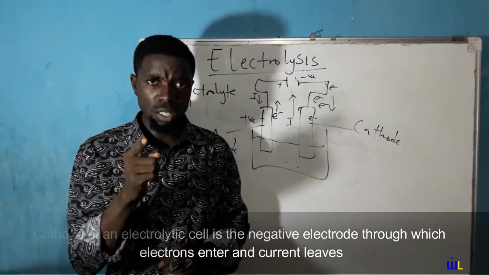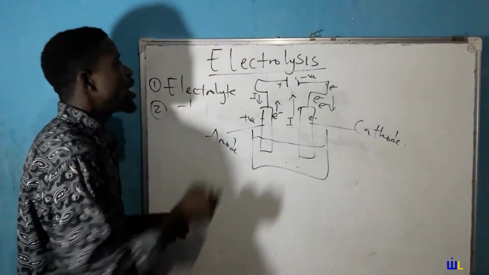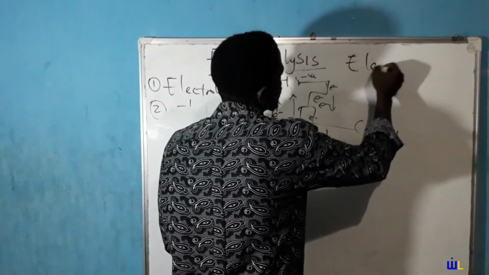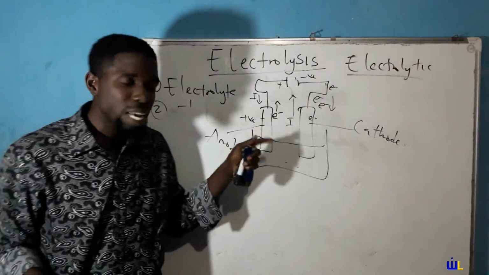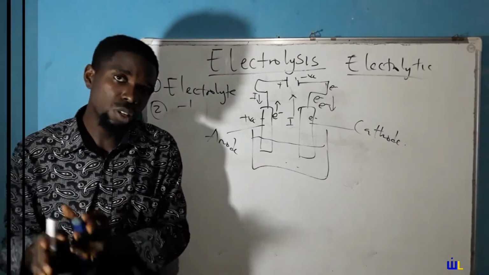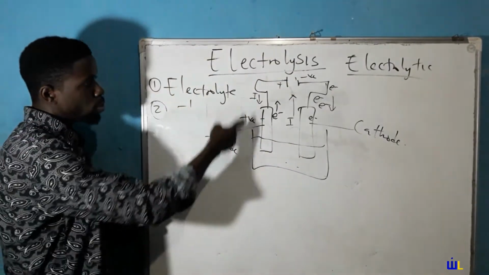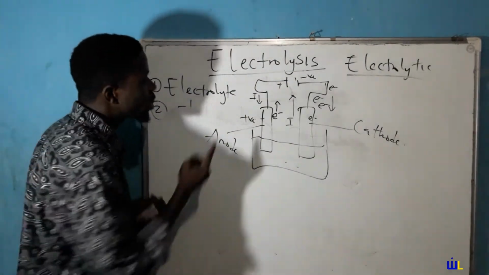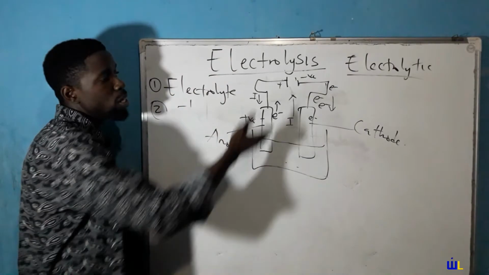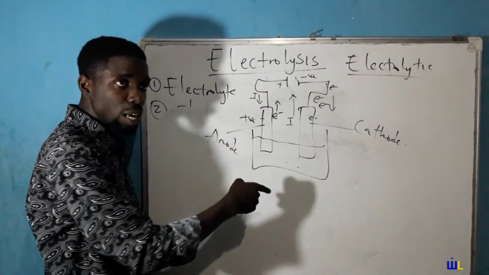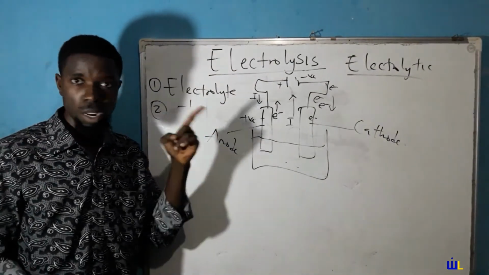The cathode is negatively charged. And let me just say this: this is characteristic of electrolysis and the electrolytic cell. The fact that the cathode is negative in this case is characteristic of the electrolytic cell. When you get to the conclusion, we have that in an electrolytic cell, the anode is the positively charged electrode through which electrons leave the electrolyte or current enters, while the cathode is the negatively charged electrode through which electrons enter while current leaves. Remember, these definitions are characteristic of the electrolytic cell.